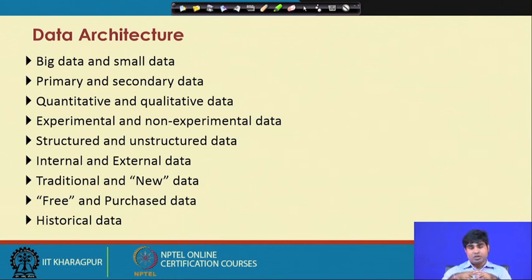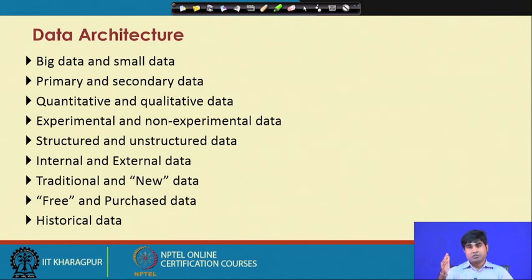In fact, we have a concept called large sample and small sample. The large sample concept, econometrically, depends upon sample size, let us say 32. If it is crossing above 32, then it is called large sample, otherwise it is called small sample. So, large sample and small sample depend upon the number of sample points.